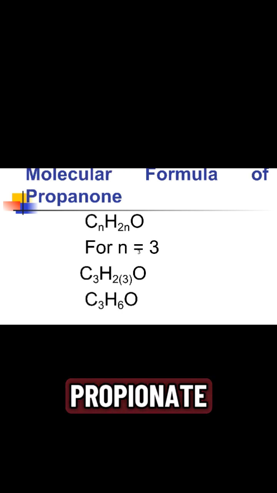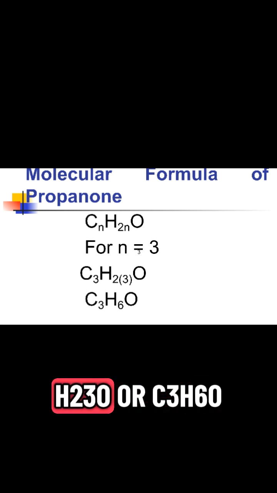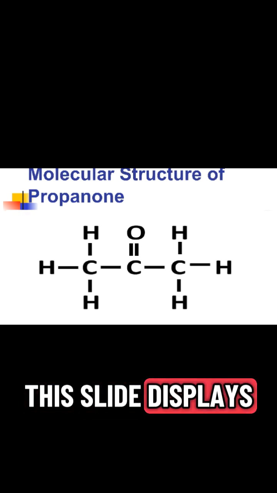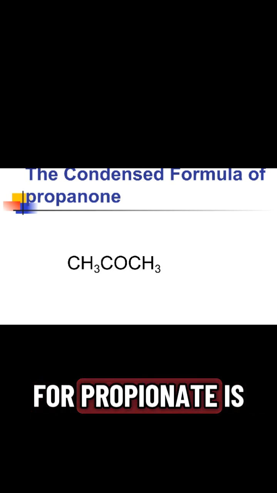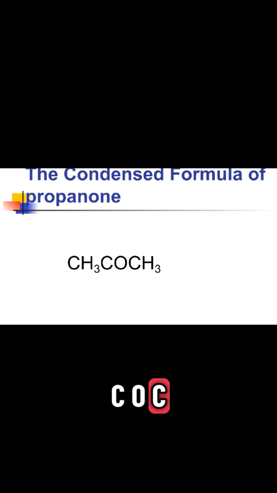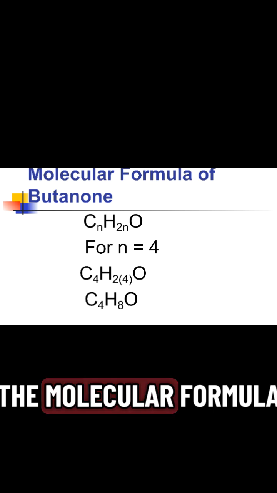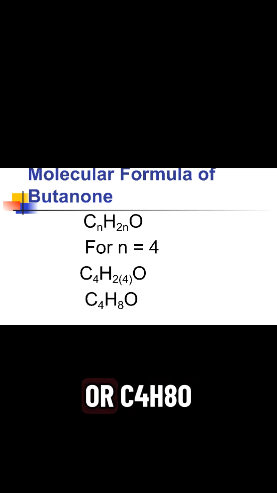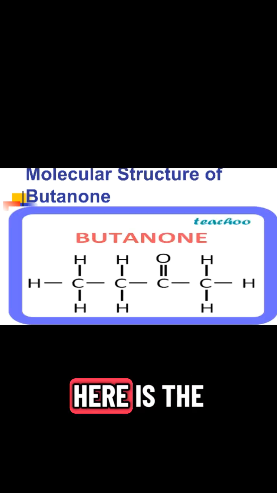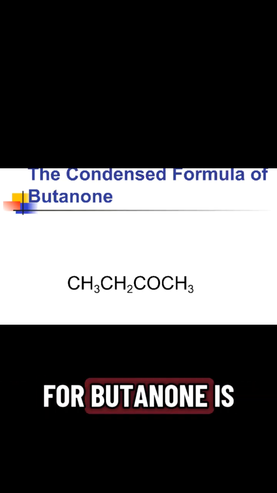For propanone, where n equals 3, the molecular formula is C3H6O. This slide displays the molecular structure of propanone. The condensed formula for propanone is CH3COCH3. For butanone, where n equals 4, the molecular formula is C4H8O. Here is the molecular structure of butanone. The condensed formula for butanone is